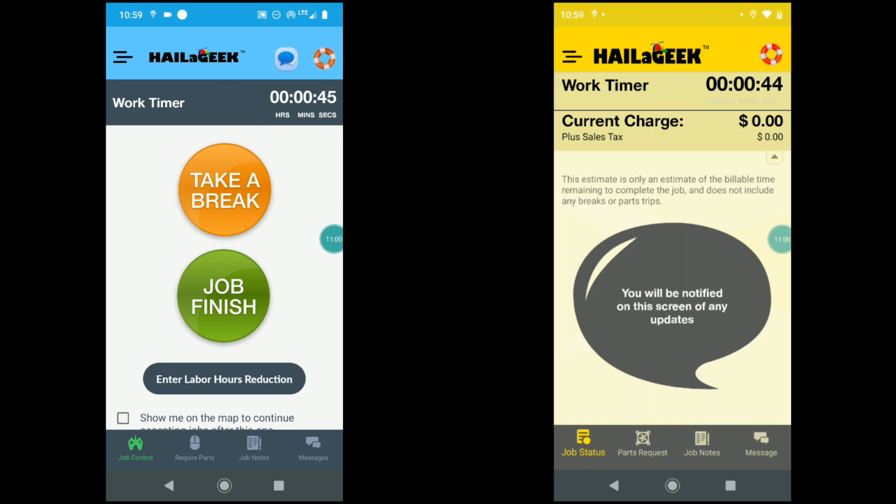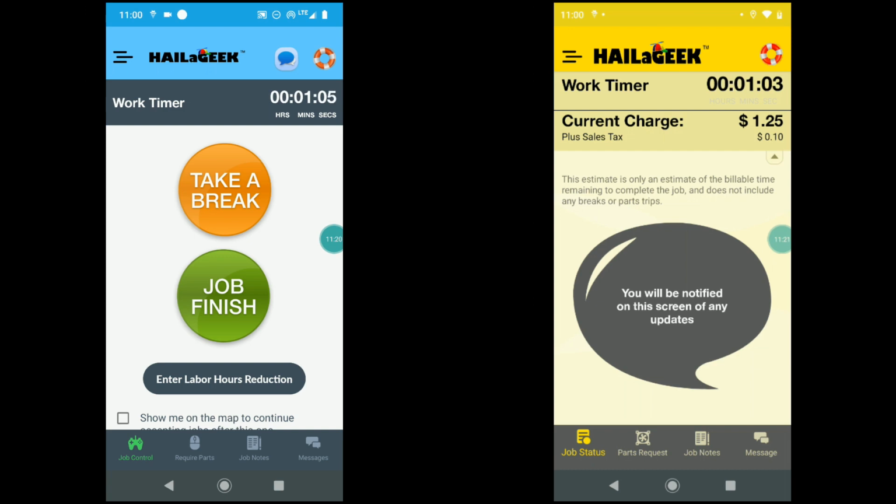And notice there's another option down at the bottom called interlabor hours reduction. This is in case the geek gets a personal phone call or gets a phone call from another client, or for some other reason they didn't get a chance to click the take a break button.